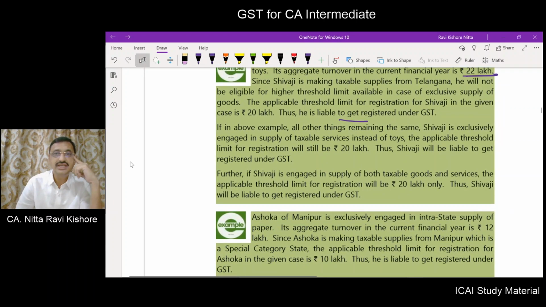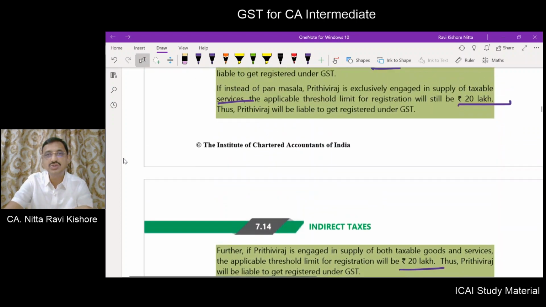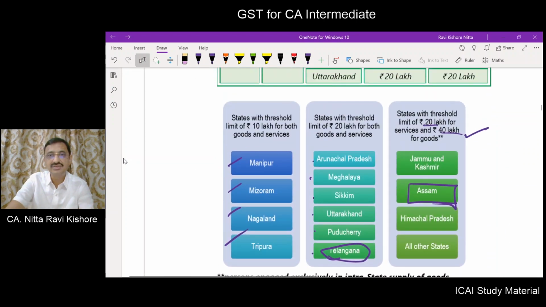Shivaji exclusively engaged in taxable service. Here also 20 lakhs. Both goods and services. Here also 20 lakhs, because for everything it is 20 lakhs, as seen from this diagram. Okay.